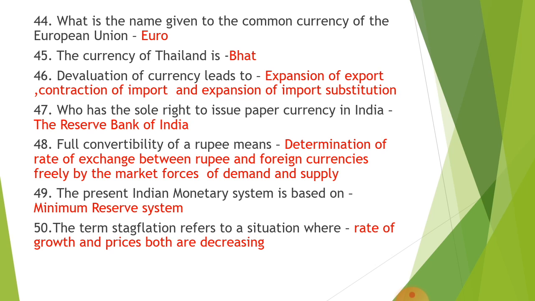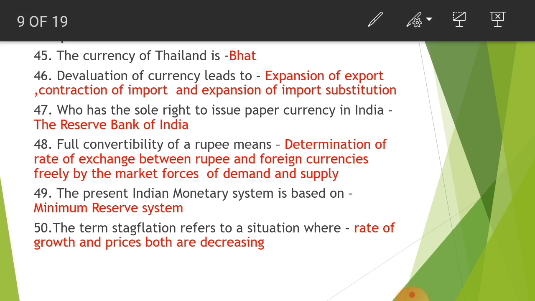Next, what is the name given to the common currency of the European Union? That is euro. The currency of Thailand is baht. Devaluation of currency leads to expansion of export, contraction of import, and expansion of import substitution.